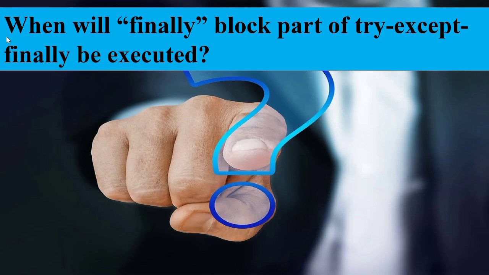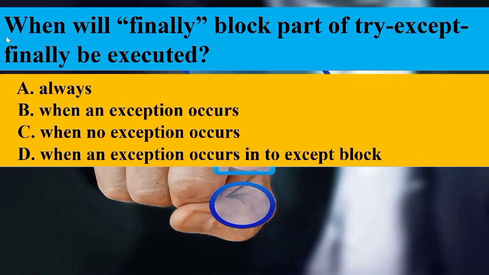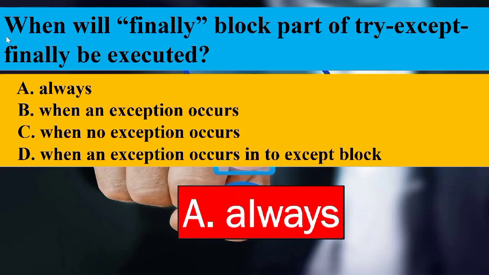When will the finally block part of try except finally be executed? In exception handling, we can write a block called finally block. It will be executed always, irrespective of whether an exception occurred or not. So the answer is option A, always.